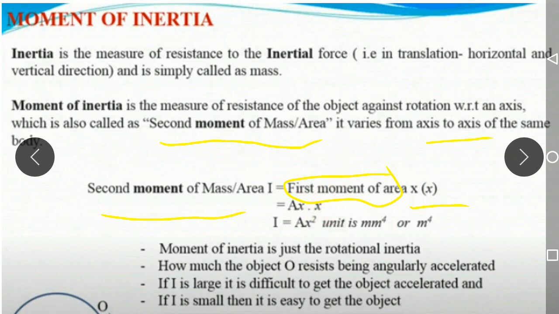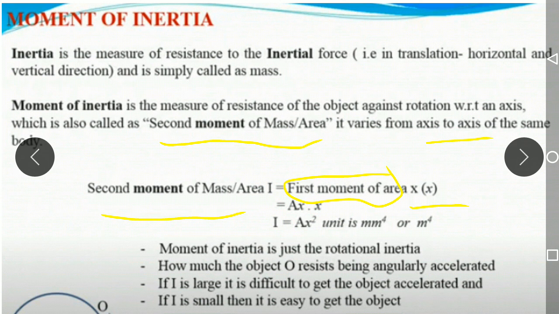Therefore the moment of inertia I is equal to a into x square. It is always represented in terms of mm raised to 4 or meter raised to 4. You can observe that area is in terms of meter square and x is a distance in terms of meter, so the moment of inertia is always represented by meter raised to 4 or millimeter raised to 4.